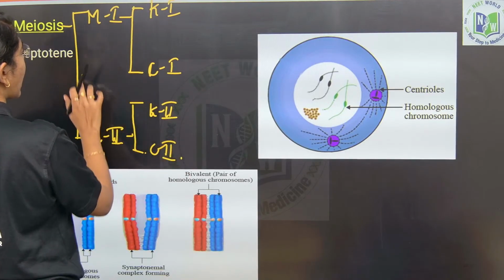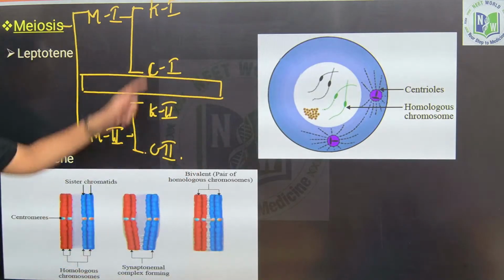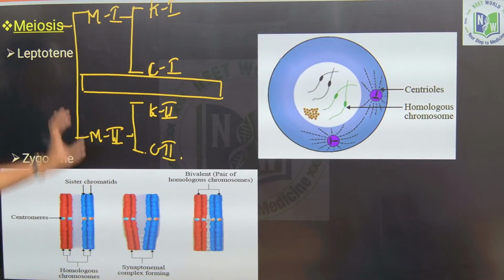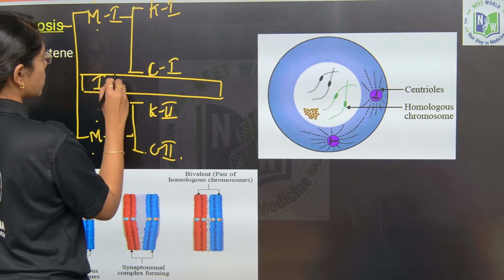In between meiosis 1 and meiosis 2, there is an interface that is called as interkinesis.